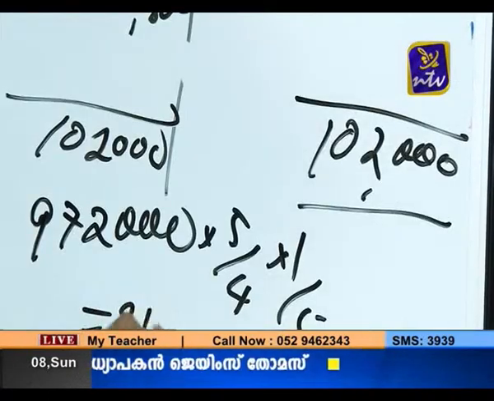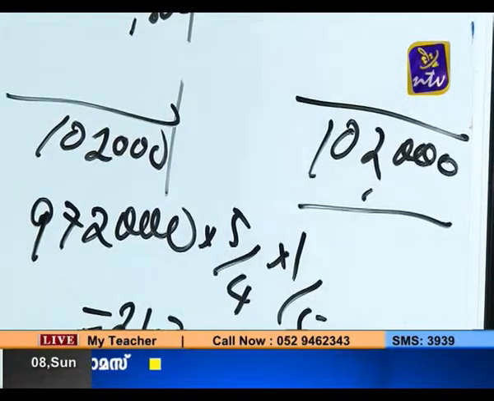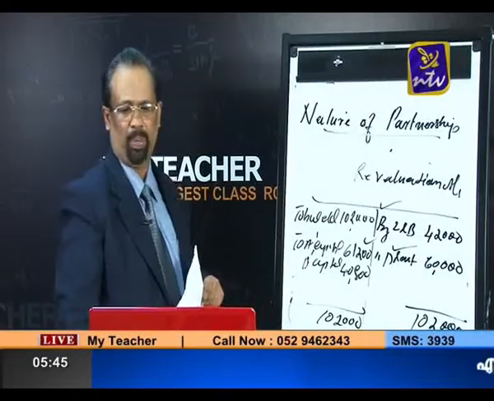Your answer is 2,43,000. So this is the new partner's capital.